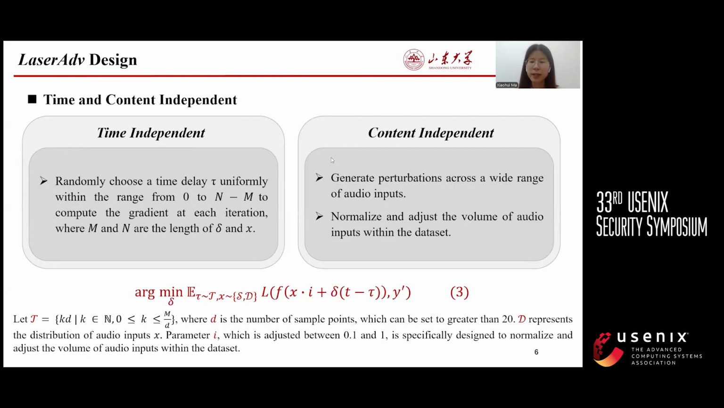The next is to accomplish time and content independence. We randomly choose a time delay uniformly within the range from 0 to the difference of x and delta to compute the gradient at each iteration, and the delay can be set to greater than 20 sample points to make the perturbation universal. The optimization problem should consider the generalization of the perturbation across a wide range of audio inputs, and by normalizing and adjusting the volume, enhancing the efficiency and helping prevent non-convergence issues.